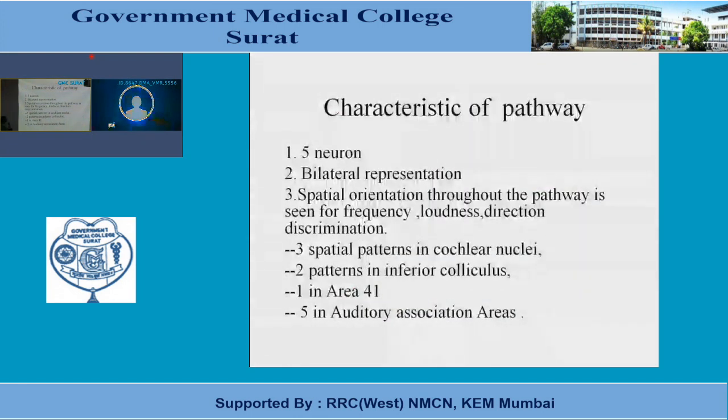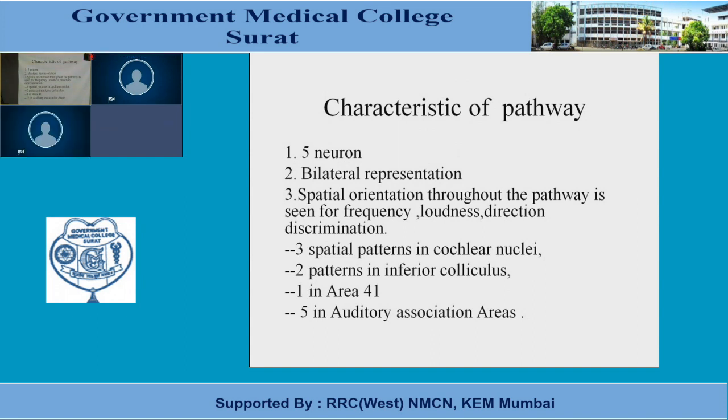Now, what are the characteristics of the auditory pathway? First, it is a 5-neuron pathway. Second, there is bilateral representation on both sides of the brain. This bilateral representation is because of the crossing over of the fibers. The first crossing takes place at the trapezoid body. The second crossing takes place through the commissure of Probst at the nucleus of lateral lemniscus, and the third crossing of fibers takes place through the commissure connecting the inferior colliculi.